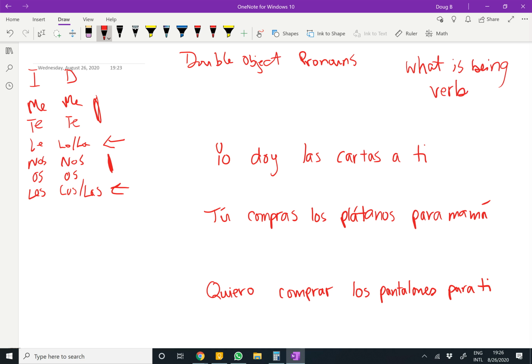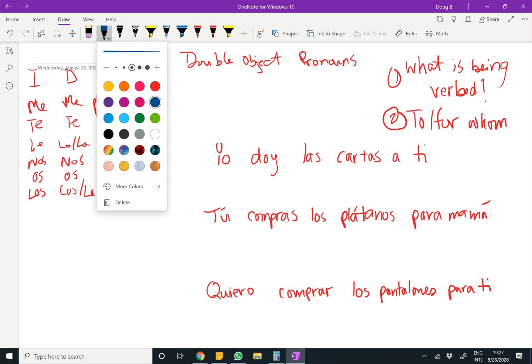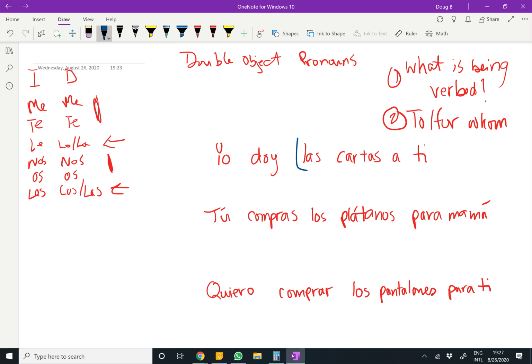We'll go with blue. So first sentence we have yo doy las cartas a ti. I give the cards or the letters to you. What is being verbed? What is being given? Well, we have our first one, las cartas. These are the things that are being given. Las cartas, that becomes the direct object. So we're going to go over here and find las cartas, plural, feminine. We're going to replace this with las, right? To whom or for whom? A ti. And over here, we're going to go with the te.